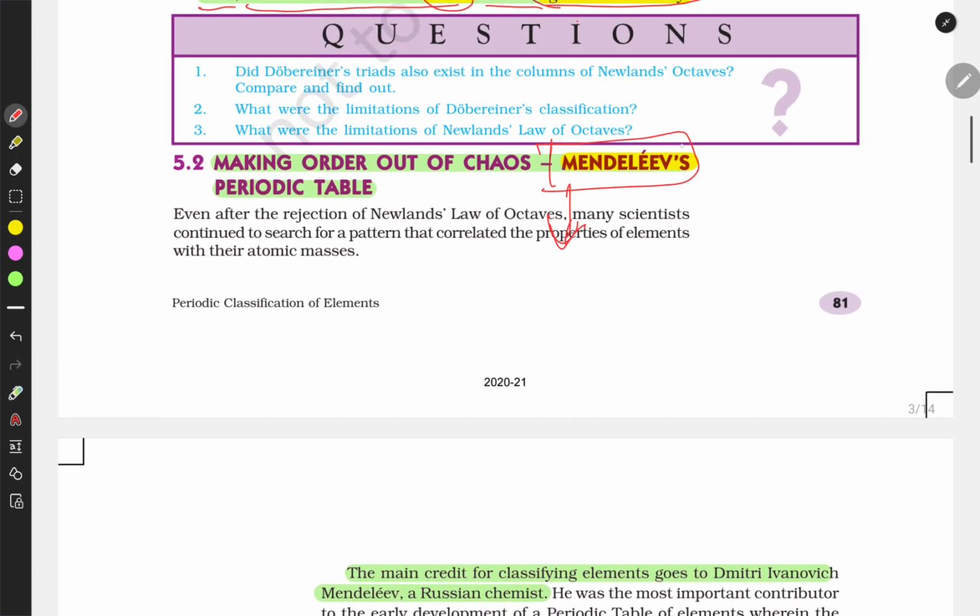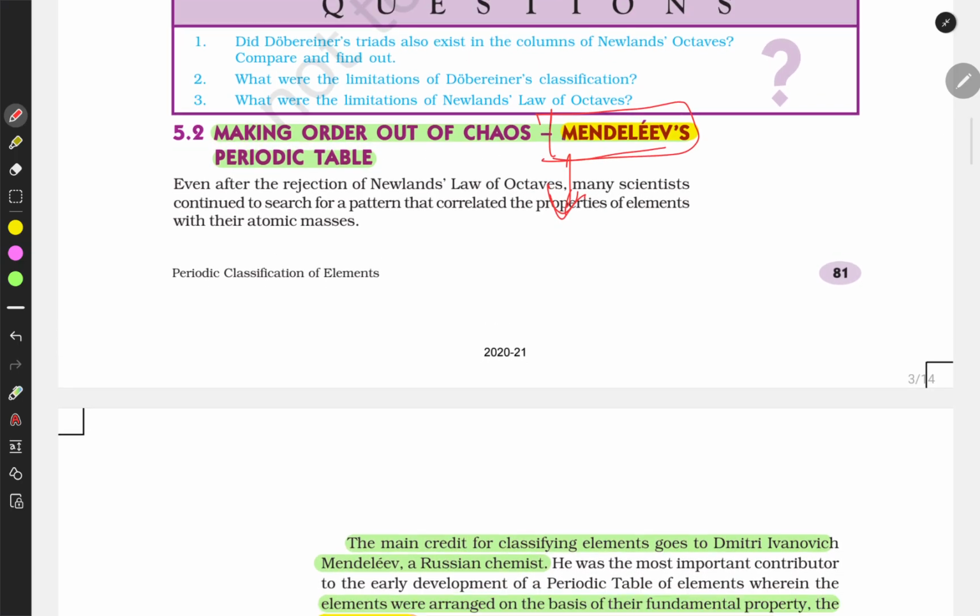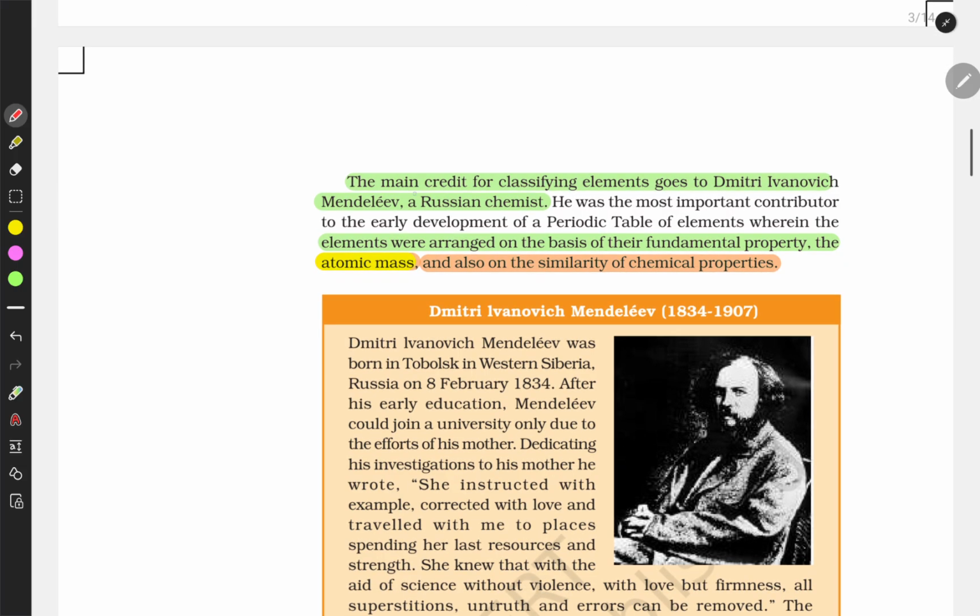So let's study the Mendeleev periodic arrangement. The main credit for classification of elements goes to Dmitri Ivanovich Mendeleev. He was a Russian chemist, and the elements were arranged on the basis of a fundamental property, which is the atomic mass, and on the similarity of chemical properties. So two things: first atomic mass, and also the similarities of chemical properties.